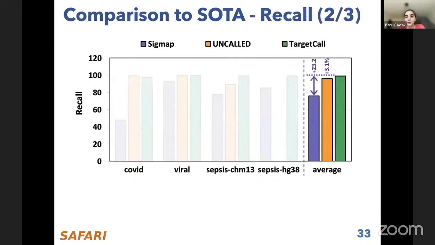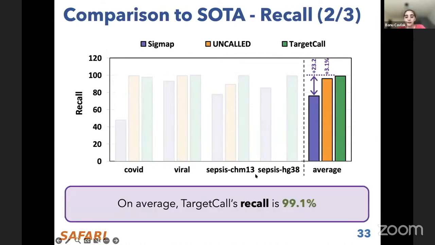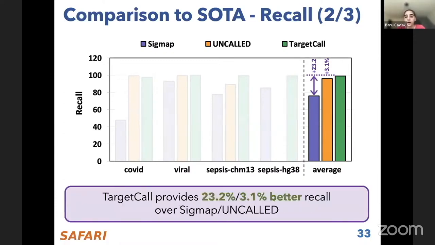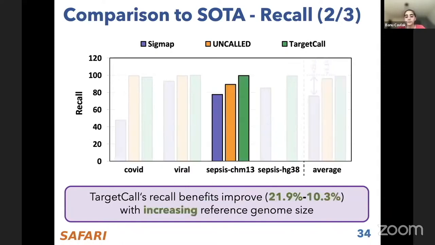And next, we compared the recall of these tools, and recall is referring to the ratio of keeping useful reads among all the useful reads. And on average, TargetCall's recall is 99.1%, which is quite high. And it's actually quite better than prior approaches, up to 23.2% better recall over SigmaP.